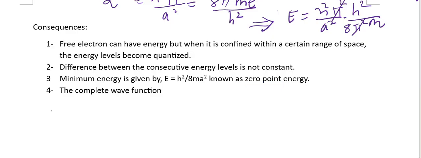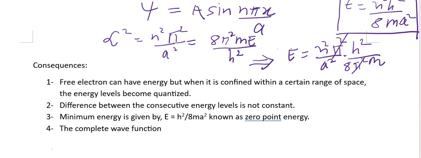Now, in the question, it was asked what the consequences are. We have to show the consequences. So here are the consequences: a free electron can have any energy, but when it is confined within a certain range of space, the energy levels become quantized.